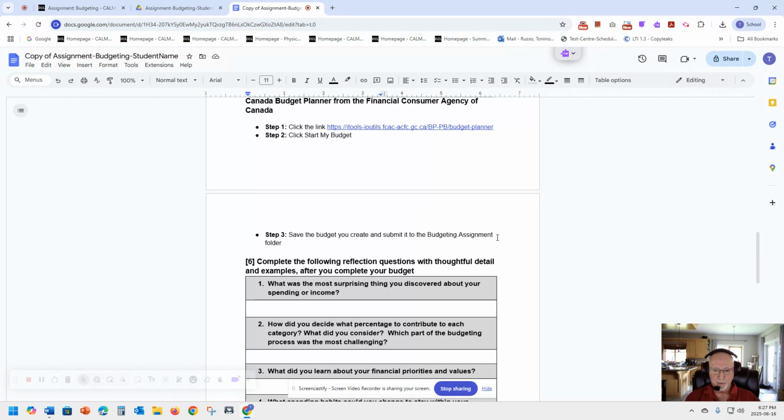And then you're going to save the budget you create and submit it to the budget assignment folder. All right. A good idea is to have a CALM folder. Save it to your CALM folder first, and then upload it. Save it as a PDF or whatever option you can using Google Drive. Save it in that folder and then upload it to the budgeting assignment folder in your D2L course.